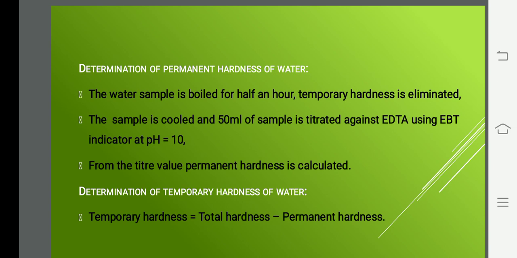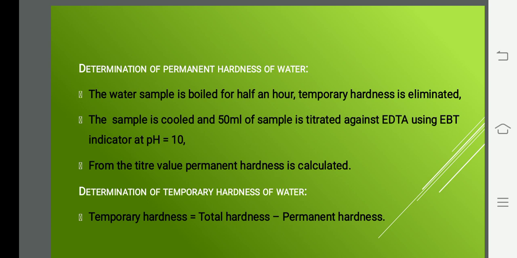From that, you pipette 50 ml of the cold water sample. Then you titrate it against EDTA with the same procedure. You have to add buffer solution, then you add the indicator and titrate against EDTA solution. The end point will be the same: the color change from wine red to steel blue. And from the titre value, you can calculate the permanent hardness present in the water sample.